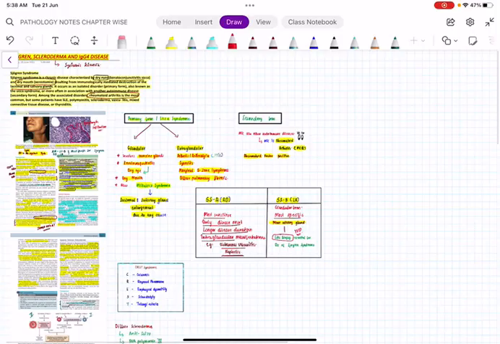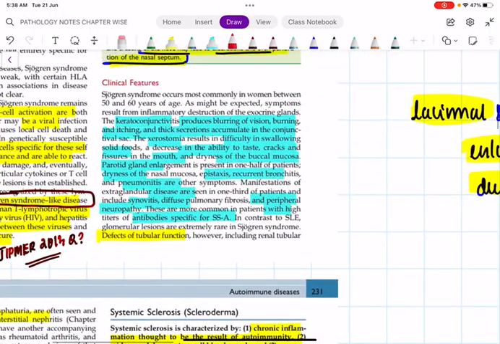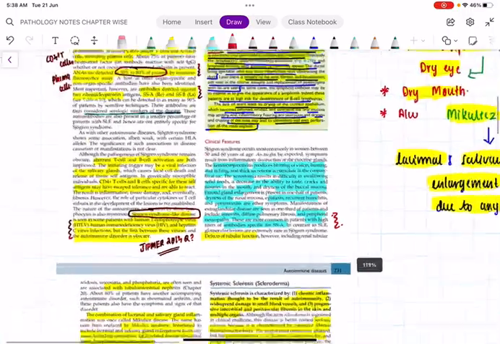Once this is done, let us once again go to the clinical features. I told you keratoconjunctivitis, xerostomia, parotid gland enlargement. Because of the dryness of the nasal mucosa, there will be recurrent epistaxis, recurrent bronchitis, pneumonitis, pulmonary fibrosis, peripheral neuropathy. All these are most commonly associated with the SSA. SSA means what? Extraglandular. SSB means what? Glandular. Just remember that.